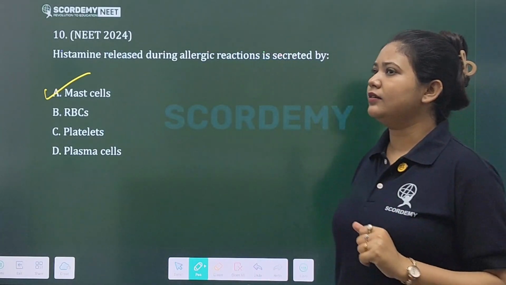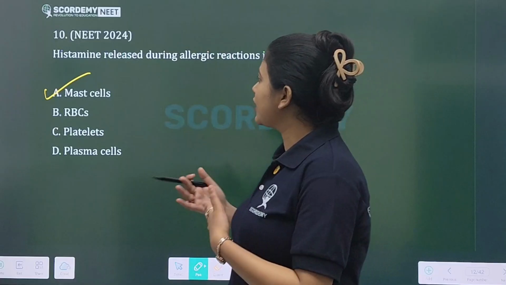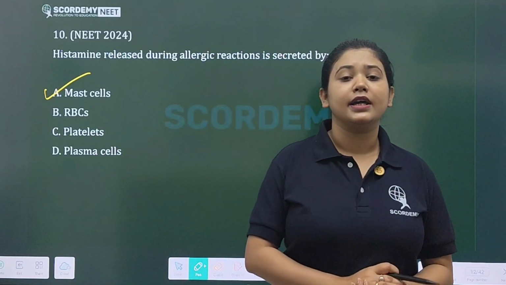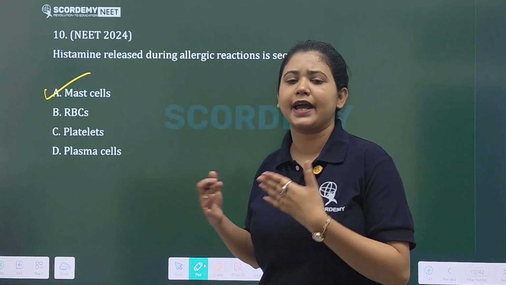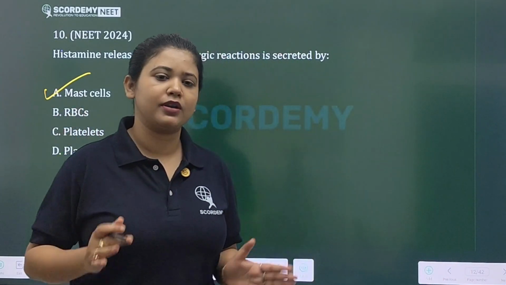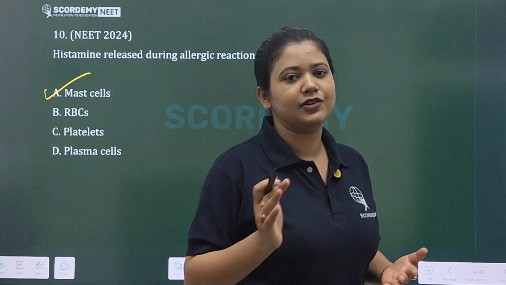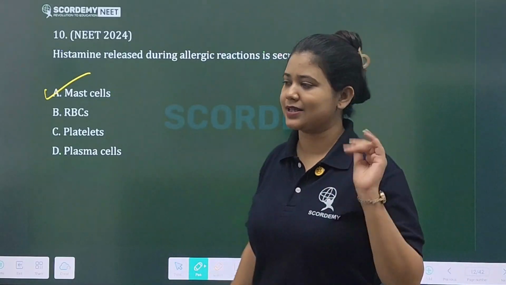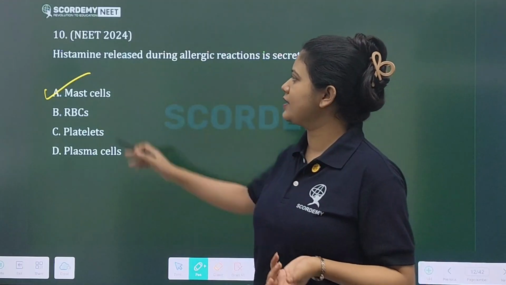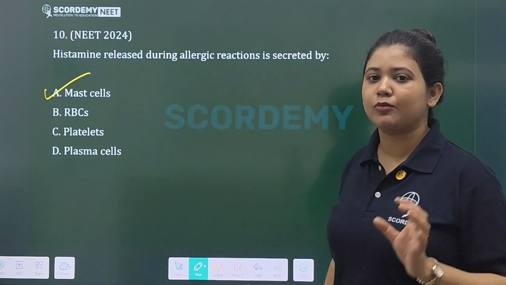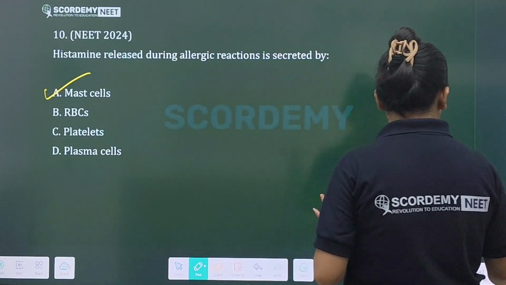The medicine or intervention to control allergic reactions is to introduce antihistamine, or you can just prevent exposure to allergens. So the answer is mast cells. Along with that, we explained what an allergic reaction is, what allergens are, what histamine does and what symptoms may occur.